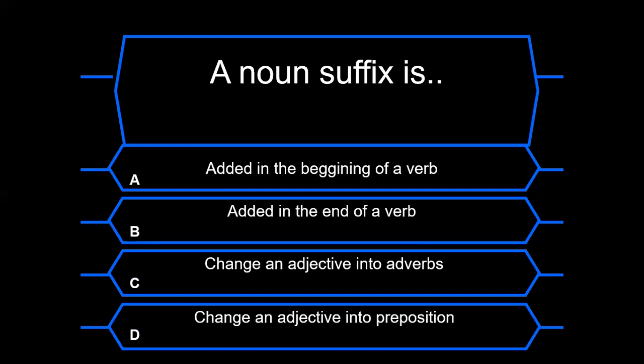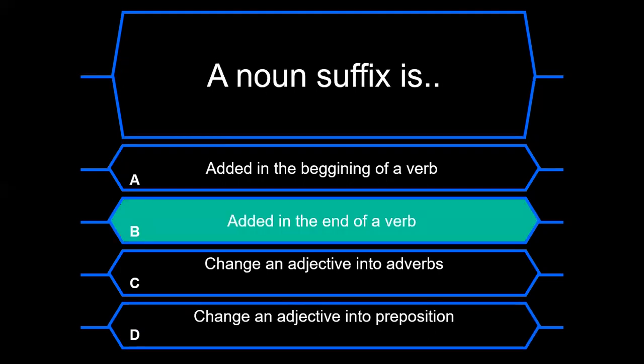And now, noun suffix. We have 4 options, right? So you have to choose the correct one according to your knowledge. Is it letter B? It is letter D. A noun suffix is added at the end of a verb.